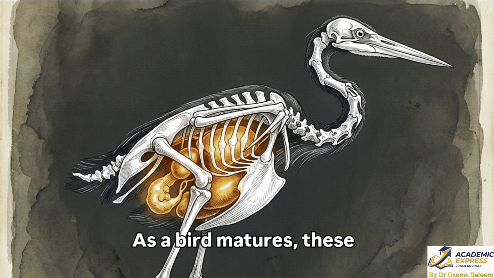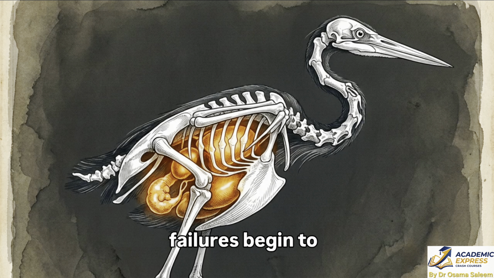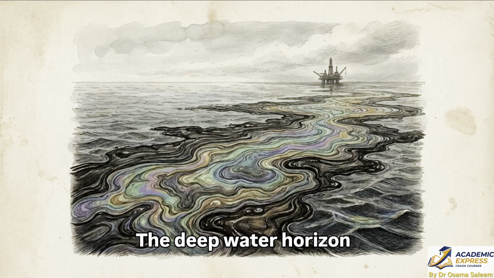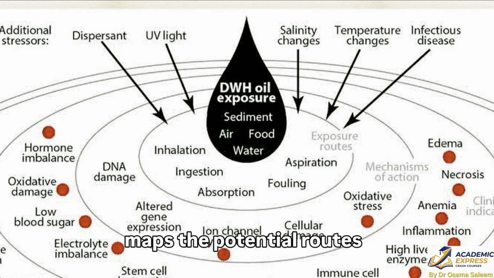As a bird matures, these cascading molecular failures begin to collapse entire organ systems. The Deepwater Horizon oil spill serves as a real-world model for complex, multi-system exposure to polycyclic aromatic hydrocarbons, or PAHs. This influence diagram maps the potential routes of exposure for birds in contaminated environments, specifically through the ingestion and absorption of oil. Exposure triggers phase 1 PAH conversion via the CYP enzymes we mapped earlier, resulting in altered gene expression and systemic oxidative stress. These molecular disruptions lead directly to secondary clinical indicators, including elevated liver enzymes and widespread inflammation.